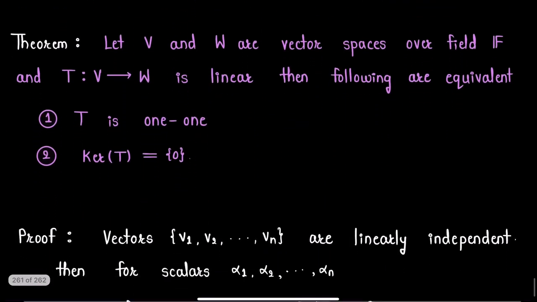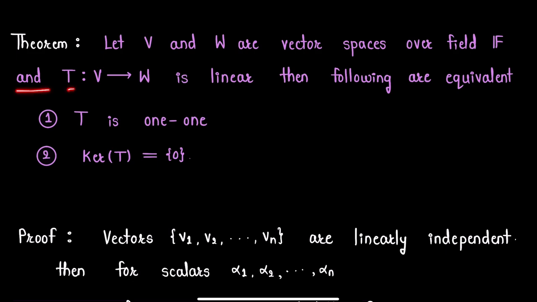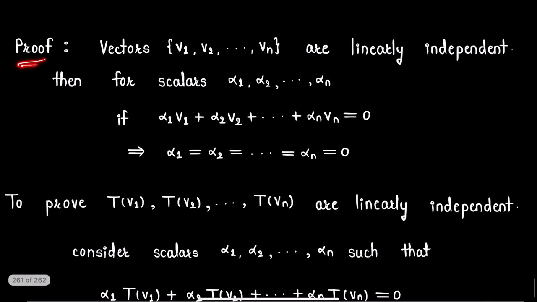Next, we need to recall this theorem. Let V and W be vector spaces over field F and T from V to W be a linear transformation, then the following are equivalent. First, T is 1-1, and second, kernel of T is the singleton 0. So let's start our proof.